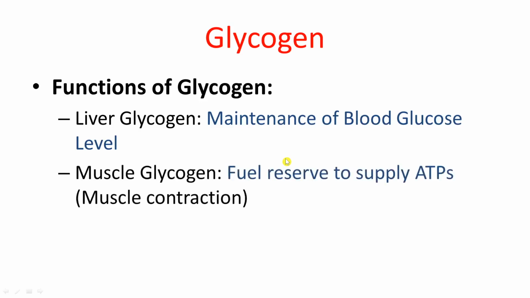The glycogen which is present in the muscle acts as a fuel reserve to supply the ATPs during muscle contraction. Now usually fats are considered as the fuel reserve, but our body will always prefer glycogen as a fuel reserve before the fats. Why is it so? Let us see.